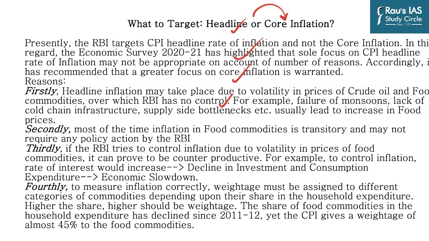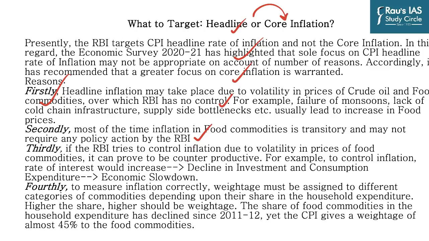in food prices. And accordingly, RBI changes its monetary policy, which is going to have no impact on this particular inflation. Similarly, the increase in crude oil prices, the import of crude oil, is not connected with the monetary policy of RBI. But RBI is changing its monetary policy as a result of these increases in prices. Then second, most of the time inflation in food commodities is transitory and may not require any policy change by RBI. It could be just a 1-month phenomenon. But RBI comes up with a policy for 3 months, and so that could not be justified.